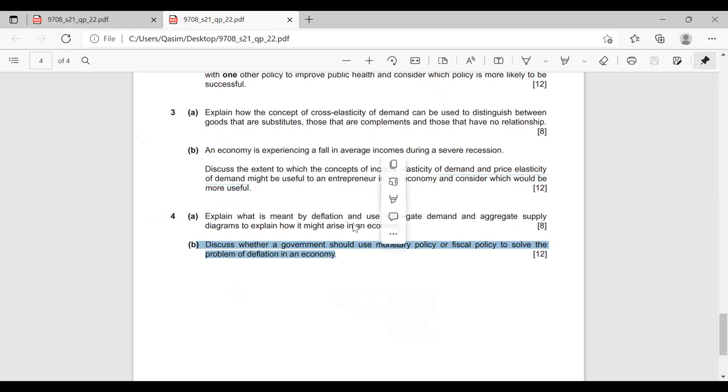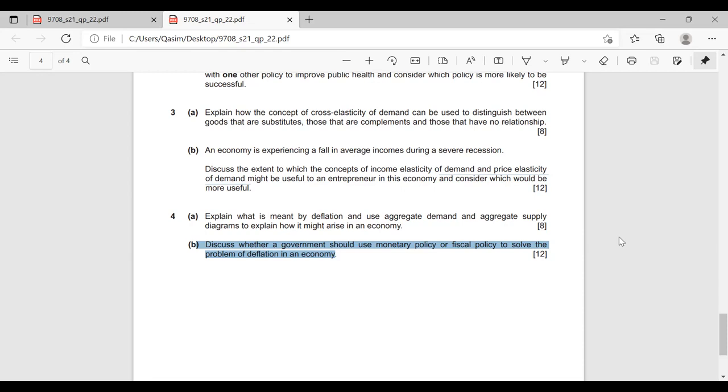Now, first of all, we need to see whether we have defined deflation in the A part. We have, right? Yes or no? So you don't need to go about defining deflation again, but it's a one-line statement. So if you want to rewrite it, not a problem, as Zohan did. Deflation is a persistent decrease in the general price level, right? One line doesn't harm you, right? You have explained it. Very good.